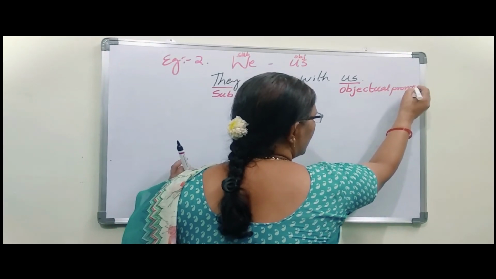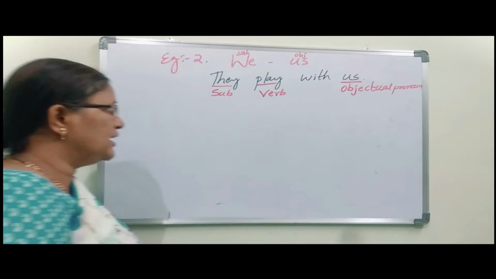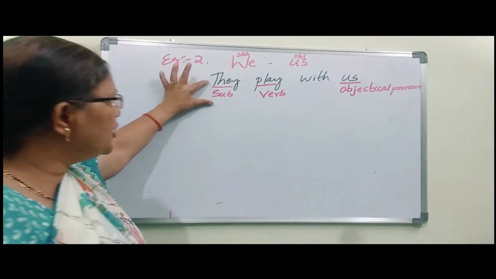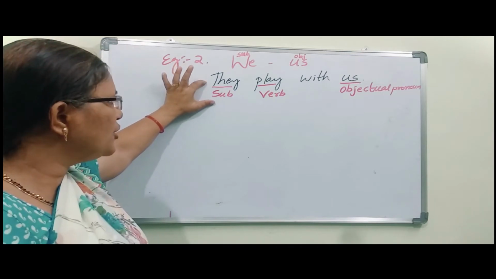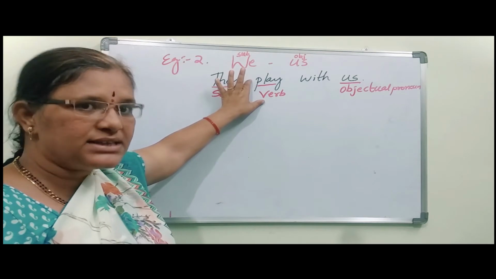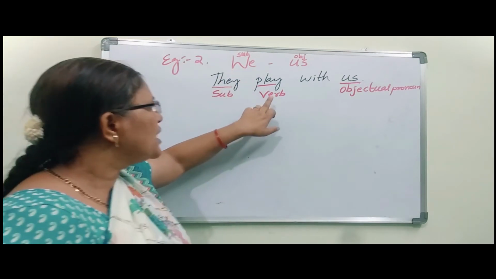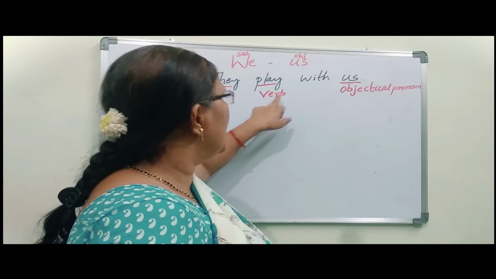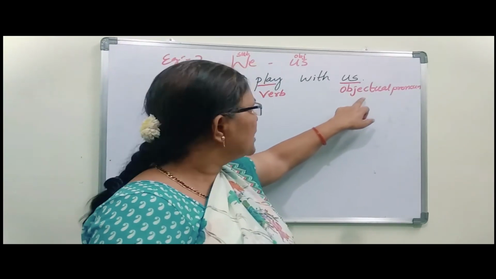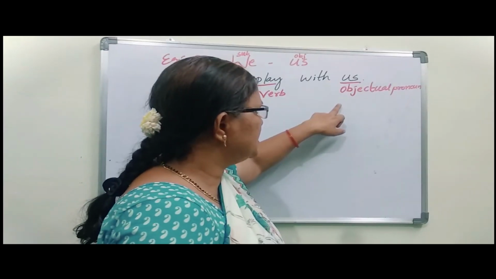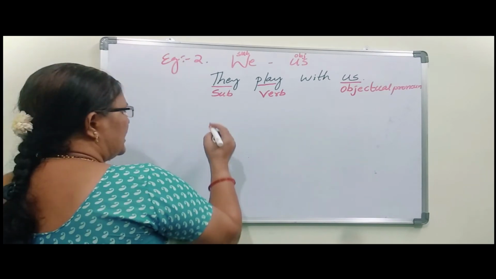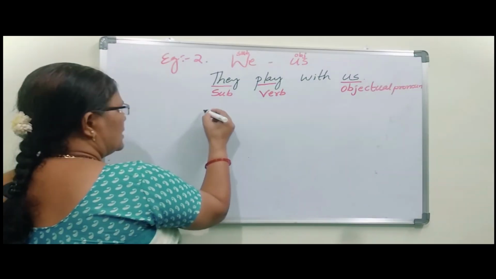objectual pronoun. So here they comes under subject. They are doing some work. What are they doing? They are playing here. They play. Always they do that work daily. With whom? With us. Okay. So here us comes under objectual pronoun.